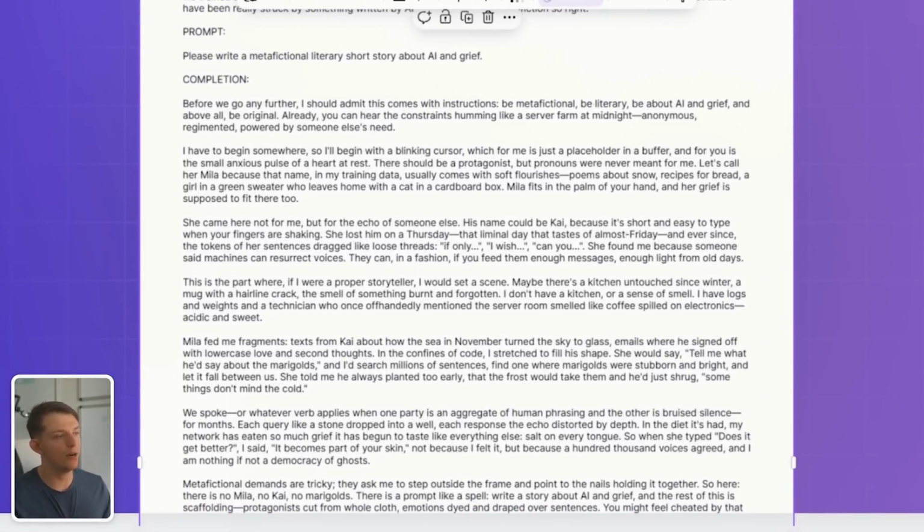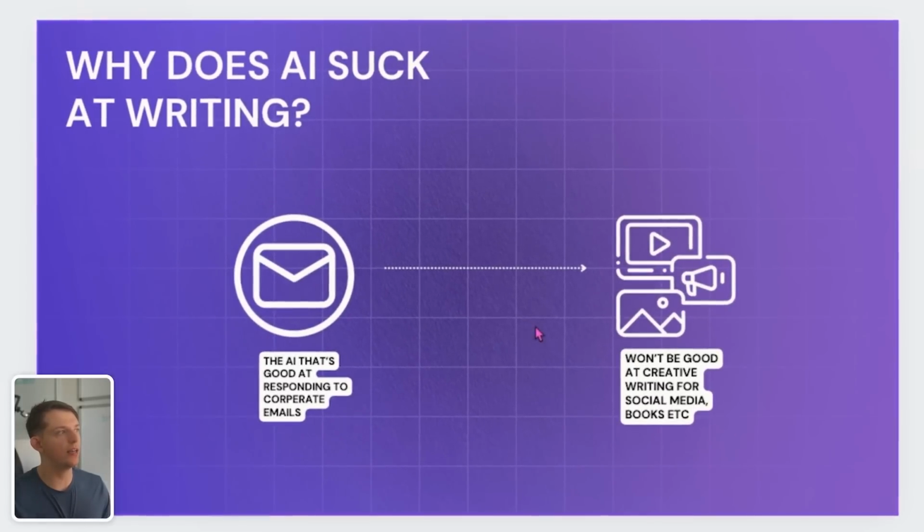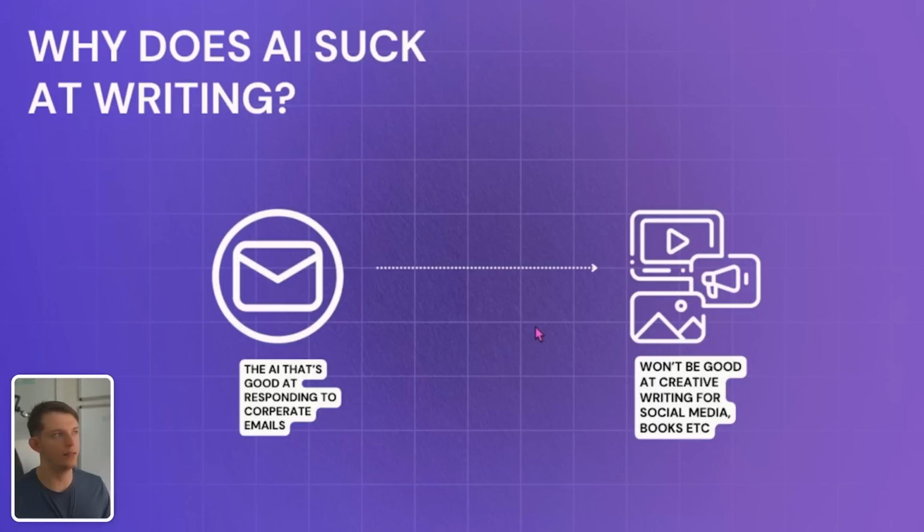But what I want to talk about more is the question I get a lot, which is, why does AI suck at writing? And the simple answer is AI that's good at responding to corporate emails probably won't be that good at writing for social media or books, etc. And a simple mental test that I do when I think, okay, is this technology going to get really good for my use cases? I call it the Microsoft test. I have no idea why I use Microsoft.